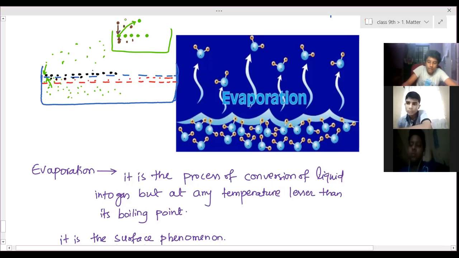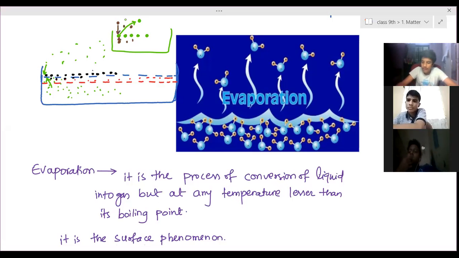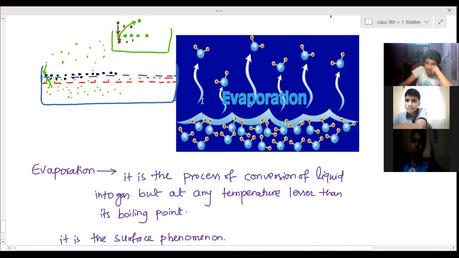The particles on the boundary take up heat energy from the remaining water particles and surrounding air particles, and then they can overcome the force of attraction, break it and get converted into gaseous state. This point clear?